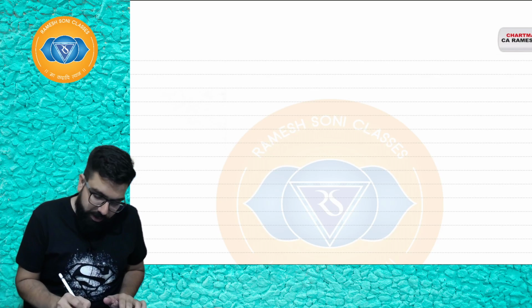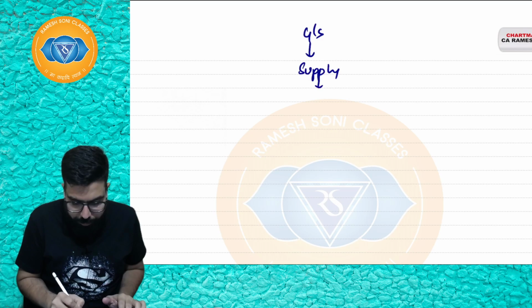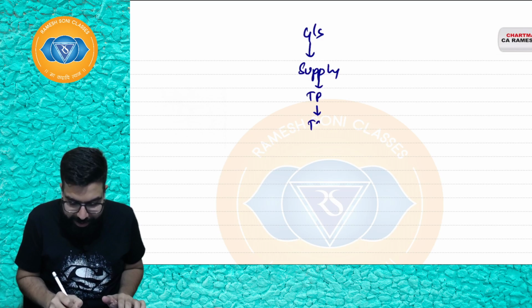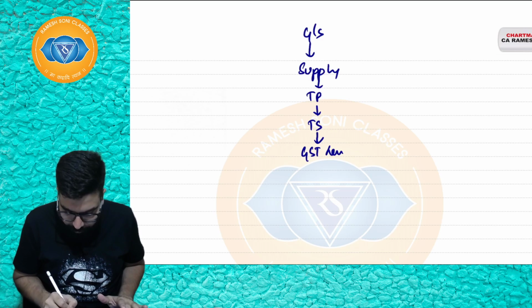Baba, we started learning GST with goods and service. Goods and service had to be supplied. Supply has to be by a taxable person and he has to be doing taxable supply. Only then GST was levied.